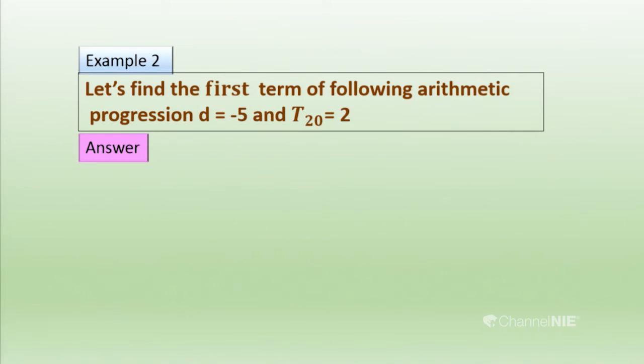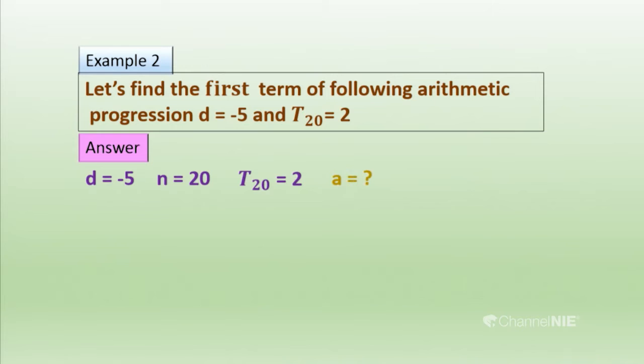Here you have to write down the data before doing the sum. You have to think about what formula we are going to apply here. Tn equals a plus (n minus 1)d. You have to remember that well. First you write the data given. We don't know the first term because they asked us to find that. Here we write the common difference d equals minus 5, T20 equals 2, and the nth place is the 20th place. In the 20th place you can see 2.